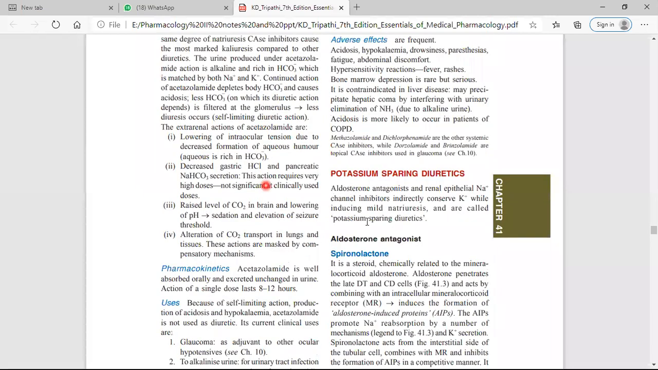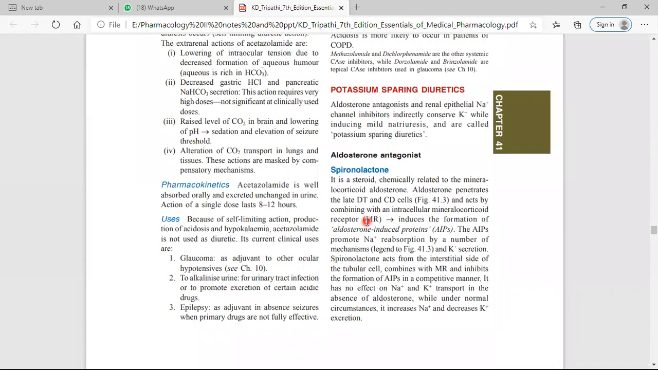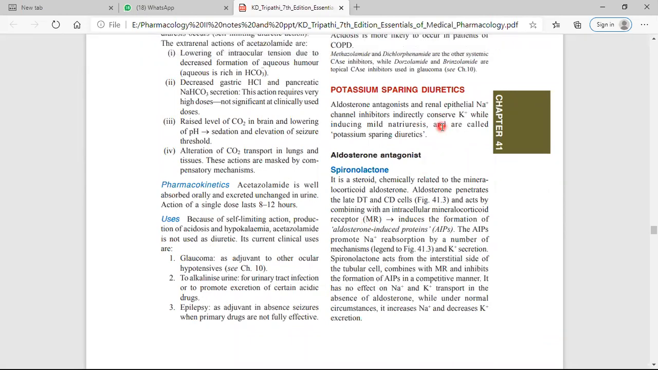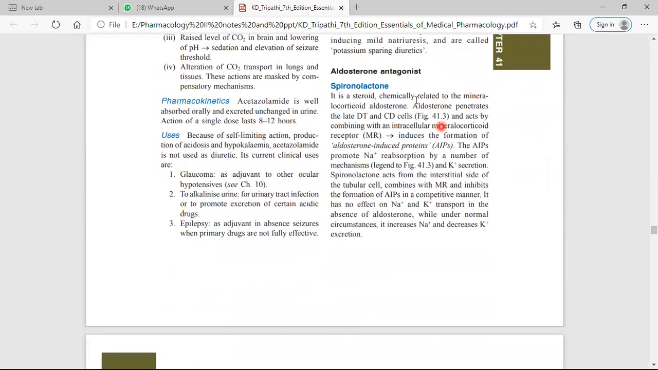Now this category, the potassium sparing diuretic. I already told you that potassium sparing means it conserves potassium, so the side effect caused by the previous diuretics is not seen with the potassium sparing diuretic. So potassium is conserved in our body, and it causes the adverse effect hyperkalemia. The drug is spironolactone, which is an aldosterone antagonist.